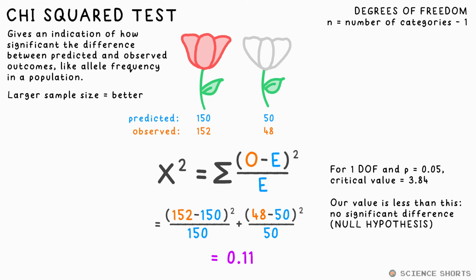The p-value, by the way, is an arbitrary value that everybody just agrees on being the threshold for this. As there are two categories involved in this example, there's just one degree of freedom, n equals 1. If there were three categories, n would be 2, and the critical value would change. That's something you'd have to look up in a table. It's not something you can calculate.